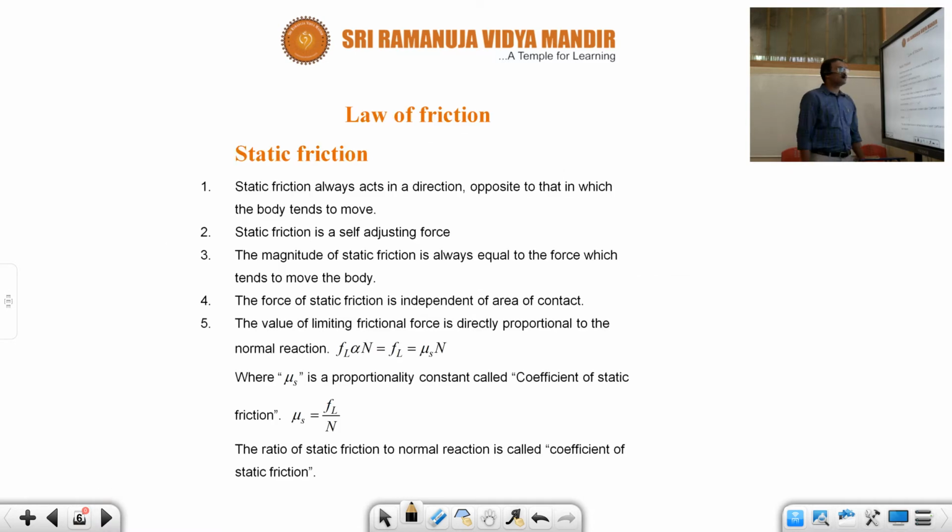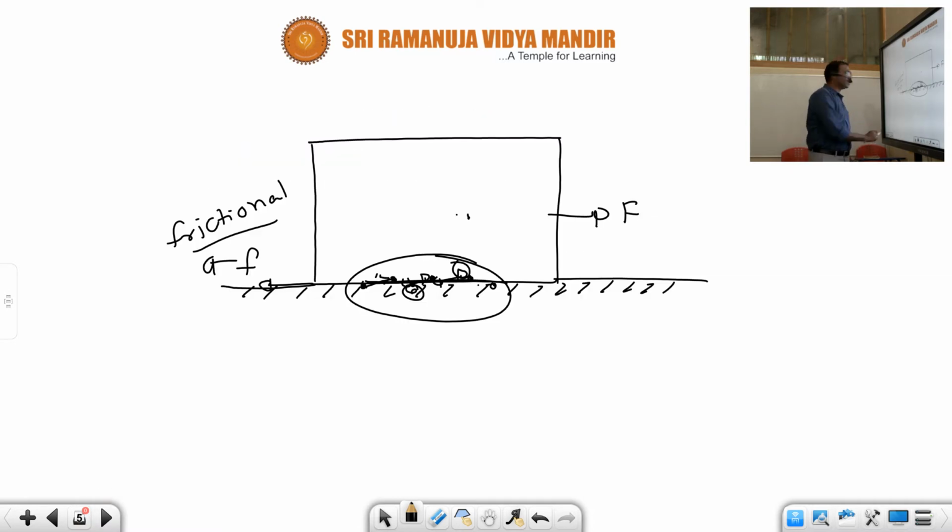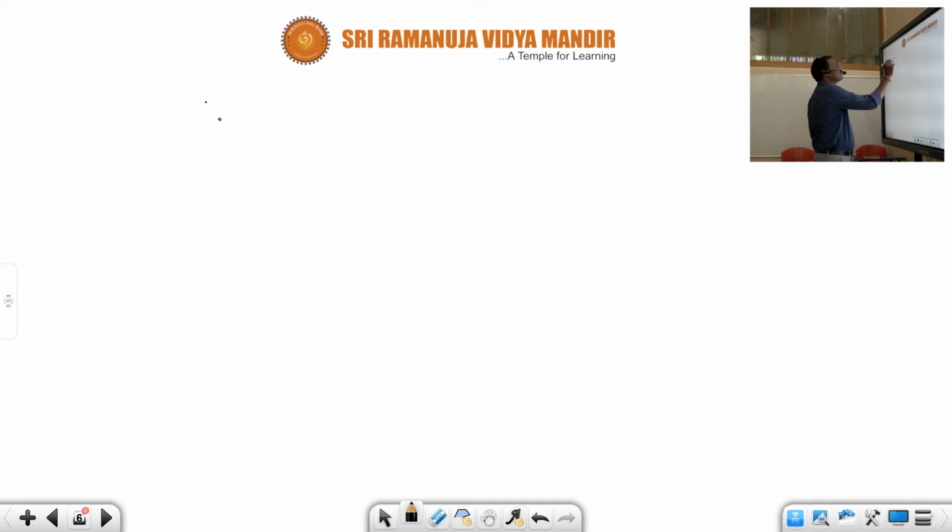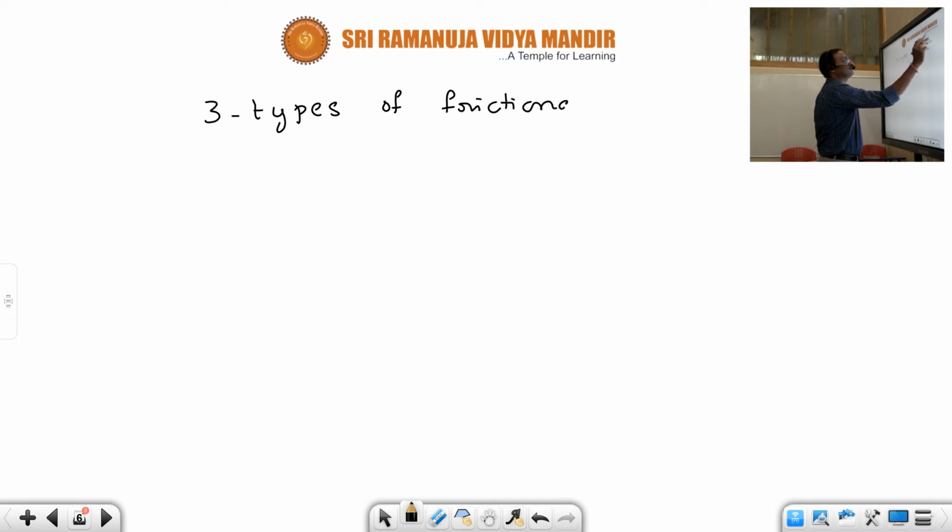Coming to the next point, what are the types of friction? There are three types of friction. The first one is static friction.